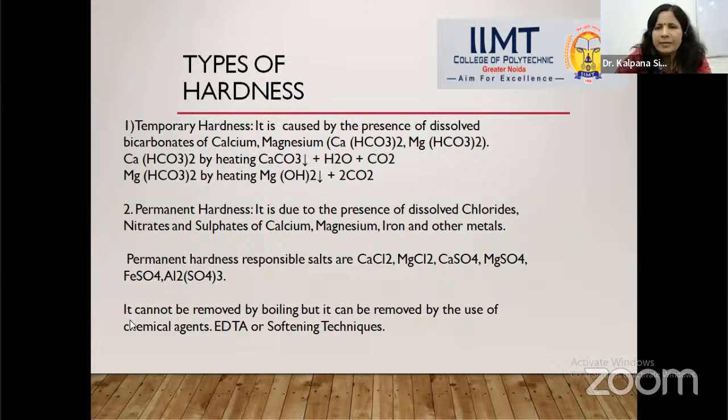There are so many techniques by which we can easily remove the permanent hardness, like simply adding EDTA. EDTA means ethylene diamine tetraacetic acid, a compound. A small amount of EDTA we can easily add to the hard water, and this EDTA is capable of removing all kinds of hardness. So we can use EDTA. Other methods are the ion exchange method and the zeolite process, which are very important. These softening processes can easily remove the hardness.